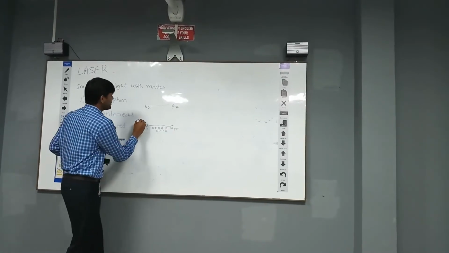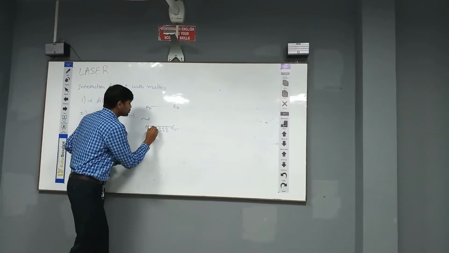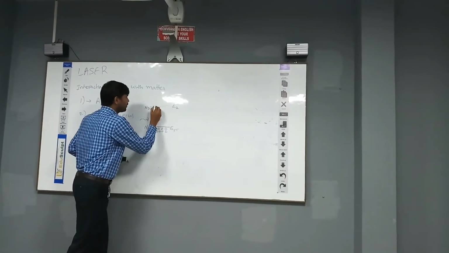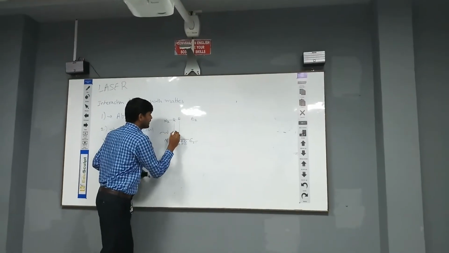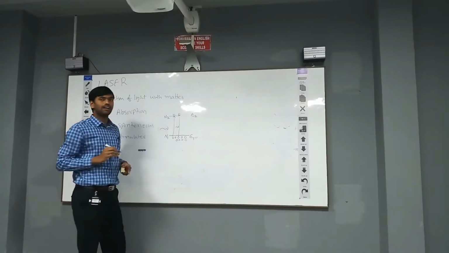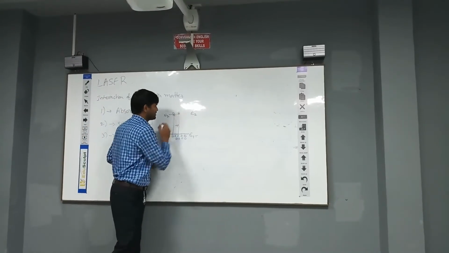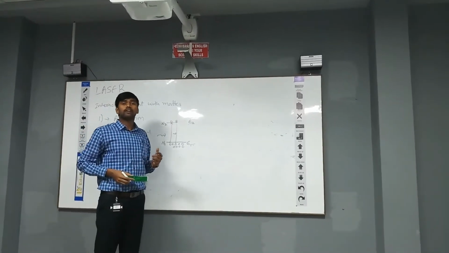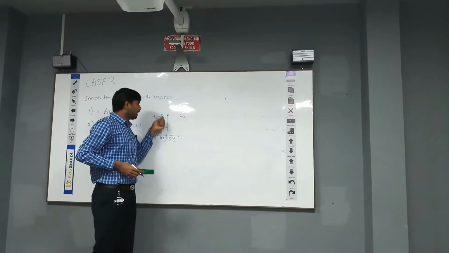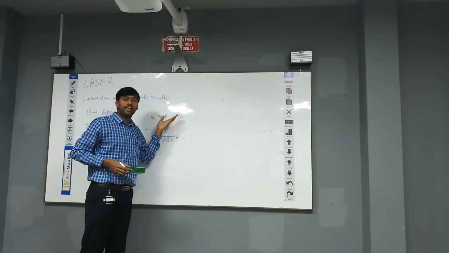When light is absorbed by an atom, it goes to the excited state. So many atoms go to the excited state by absorbing photon energy or electromagnetic radiation. This is called the absorption process. Next, what happens to the atoms in the excited state?